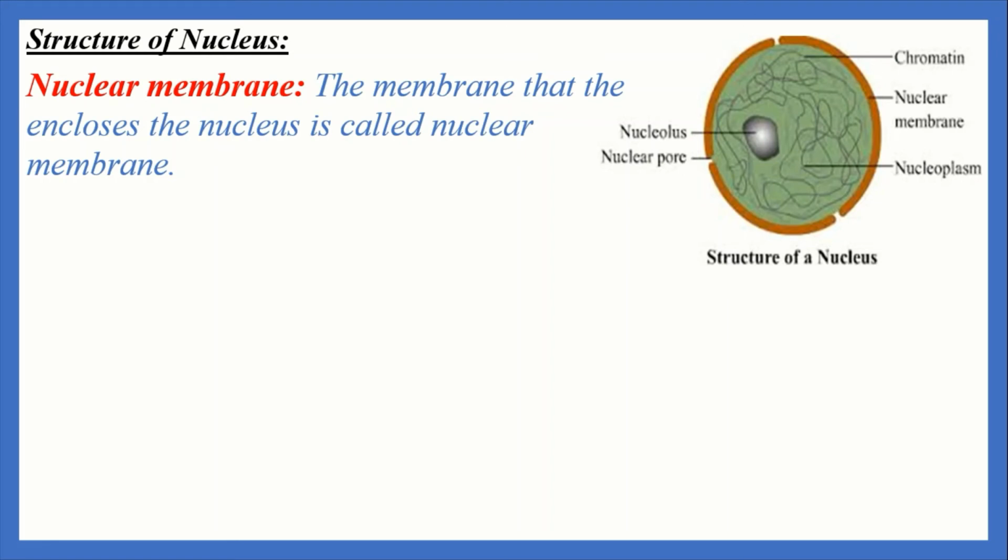It is made up of lipoprotein. The outer layer is porous and the inner layer is non-porous. This pore is called nuclear pore. The main function of the nuclear membrane is to keep the nuclear substance apart from the cytoplasm and to perform the function of transportation and communication between internal materials and outer cytoplasm.